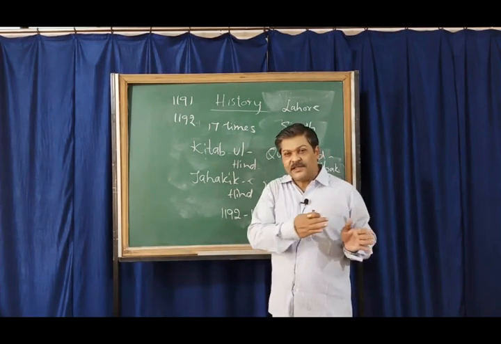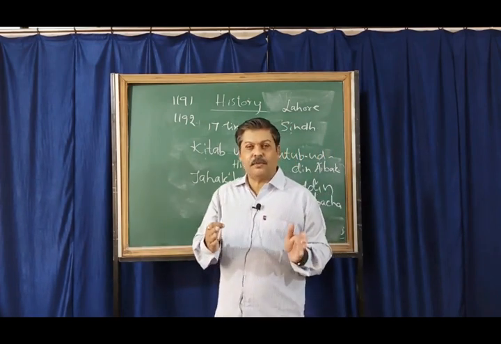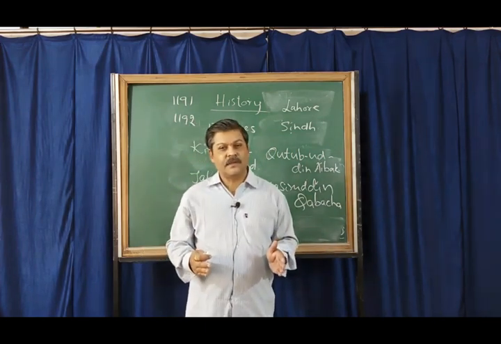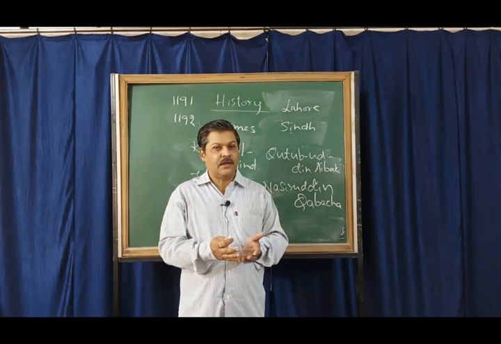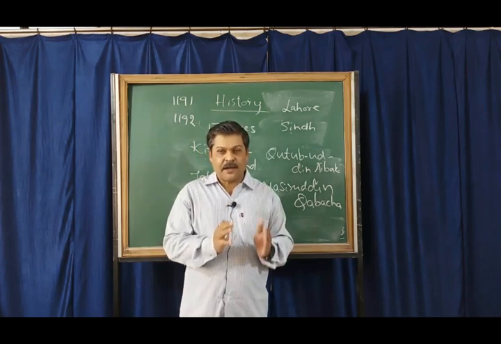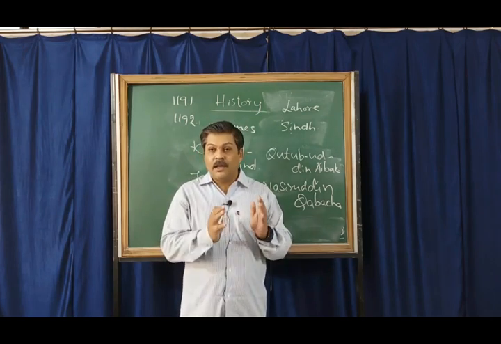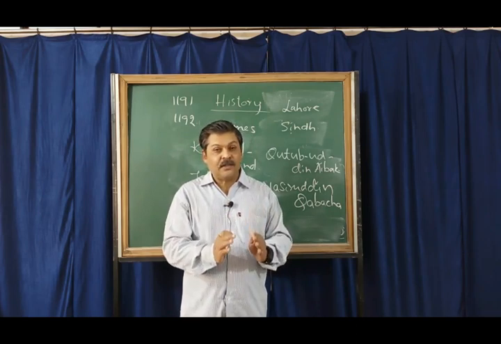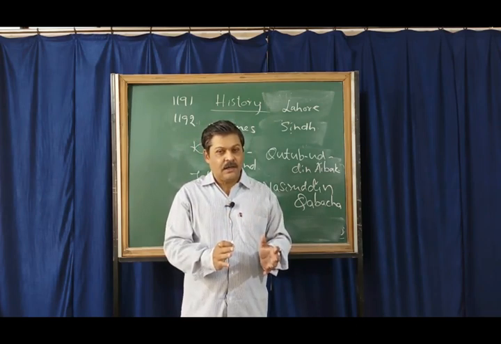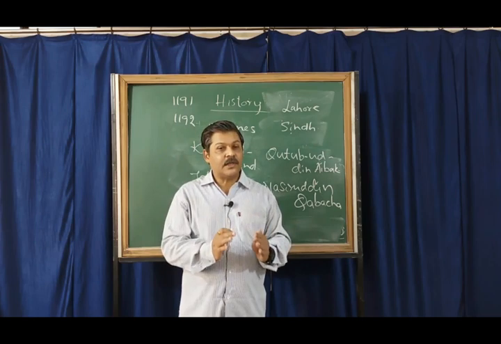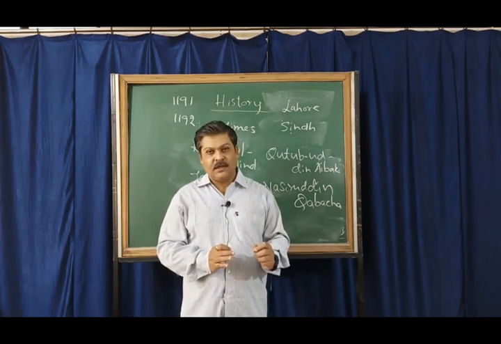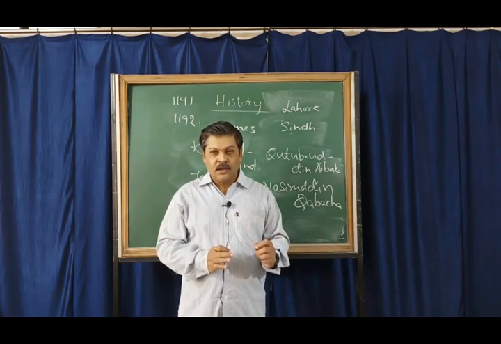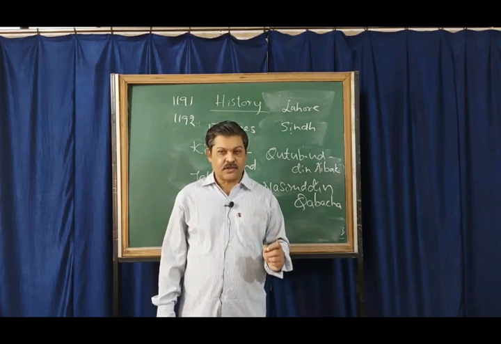So the Gangetic Plain came under the possession of the Muslims. During this invasion, one of the commanders, Qutbuddin Bakhtiyar Khalji, invaded Bihar, and he was responsible for the destruction of the Nalanda University. It was in 1202 that Nalanda University was destroyed.